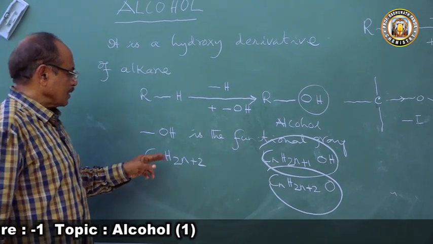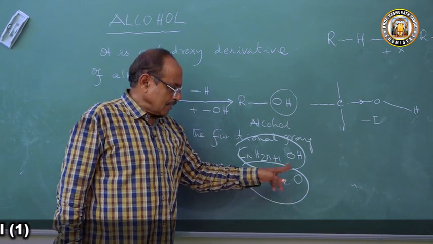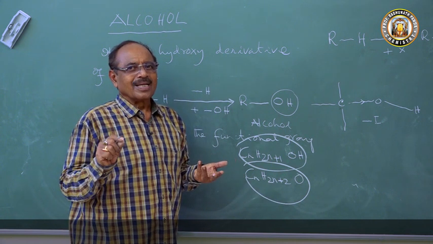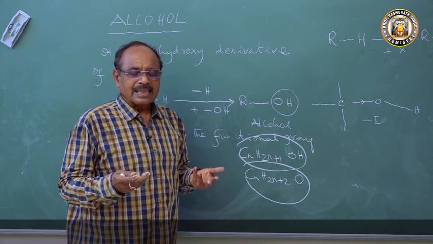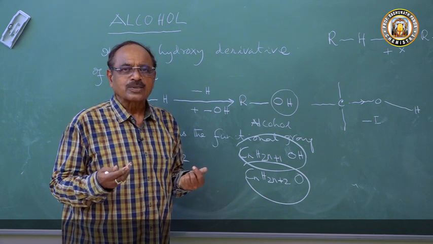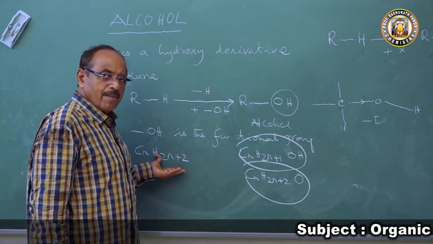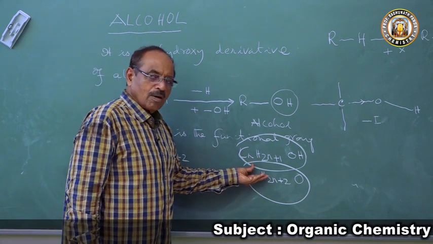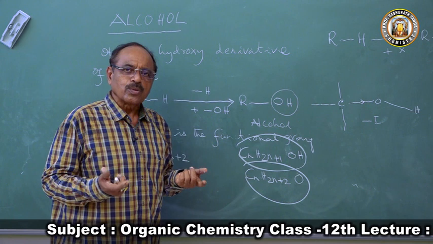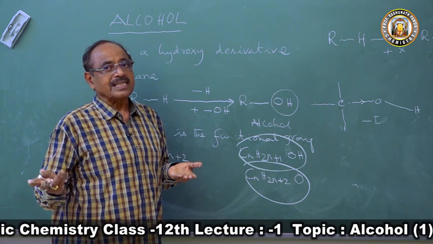Now if you compare, CnH2n+2 is here and CnH2n+2 is here, so what is the extra in alcohol? O. Hence alcohol is an oxidized state of alkane. Why? Because addition of oxygen is oxidation. If you compare the molecular formula of alkane and that of alcohol, the difference is O; O is increasing. So the addition of an oxygen atom took place, and it is the oxidized state of alkane.